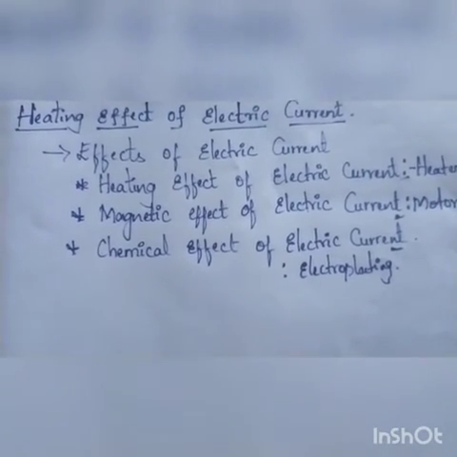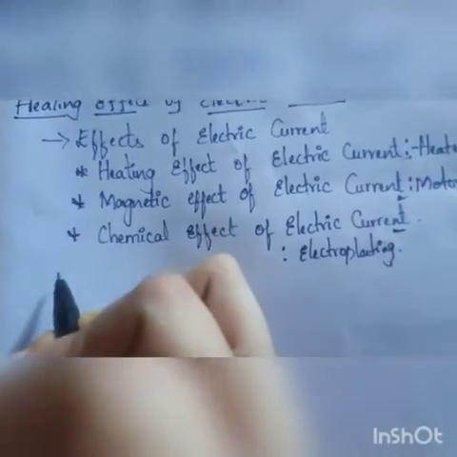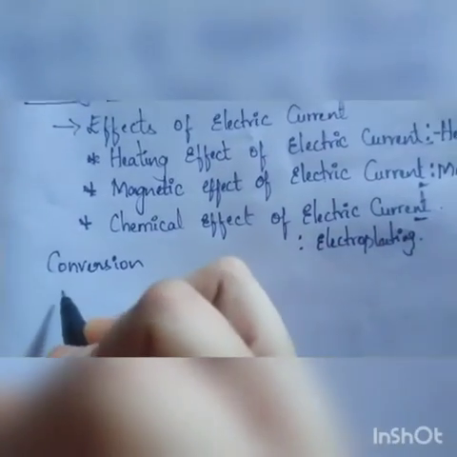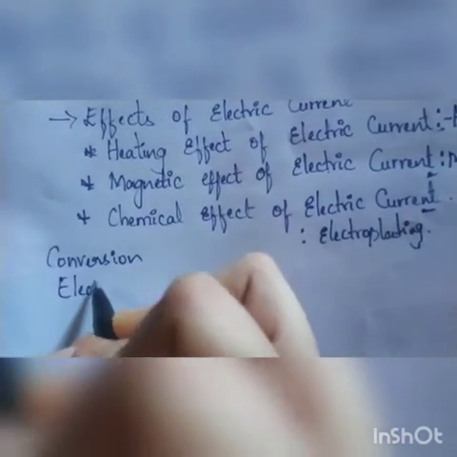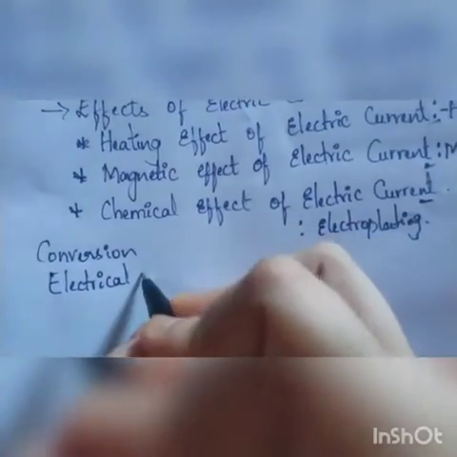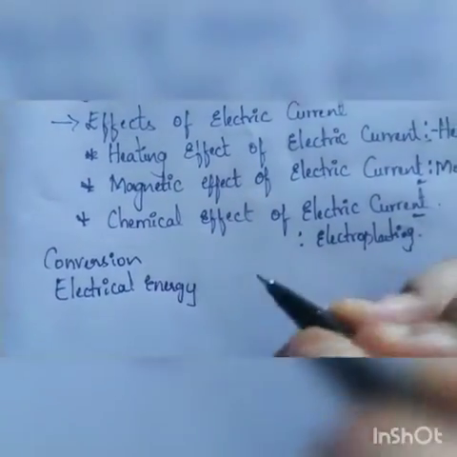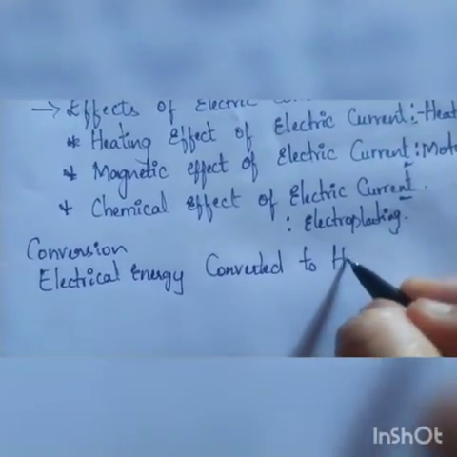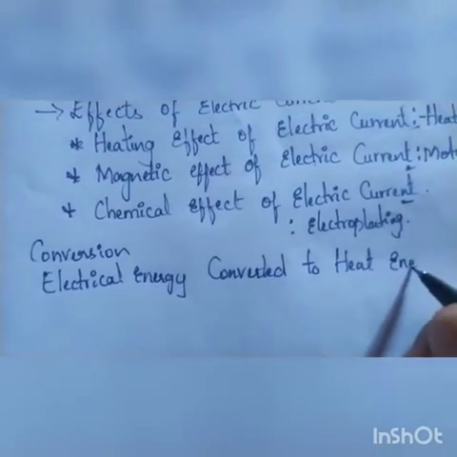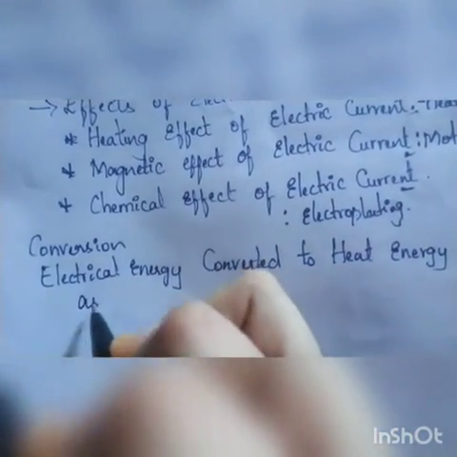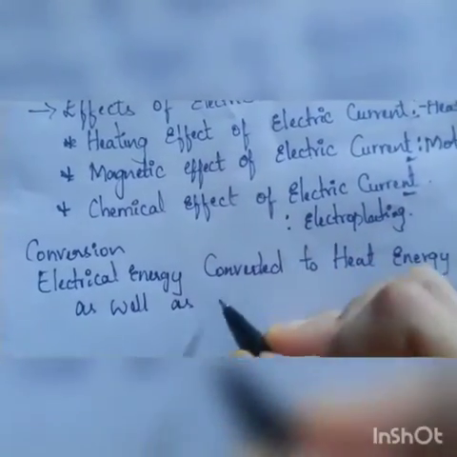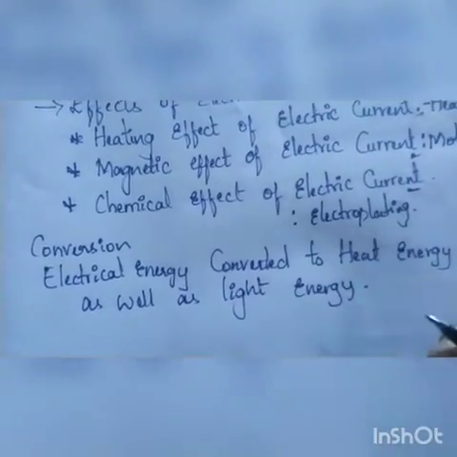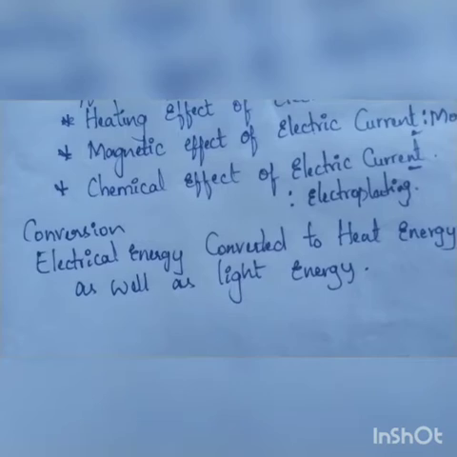As I have already said, the heating effect of electric current means there is a conversion of electrical energy. So electrical energy will be converted into heat energy, and along with that it will also be converted into light energy.